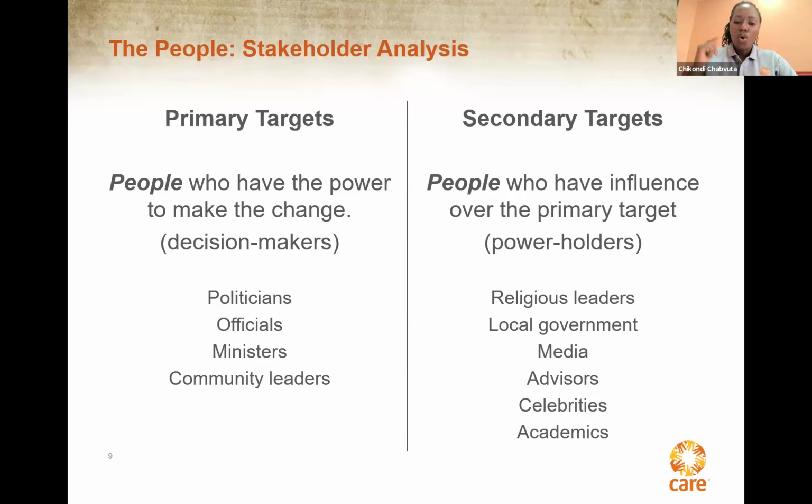Ask yourself questions like, who could champion the issue? What influence do they have? What motives do they have that I can tap into to get their attention? This will really help you to unpack each of your advocacy targets' influence and interest in relation to your advocacy goal, focus your energy in the right direction, and determine the sequence of actions you need to take to get to your objective. It will not make sense for you to be targeting somebody who is a secondary target who has no influence over a primary target. You need to really do your power analysis.